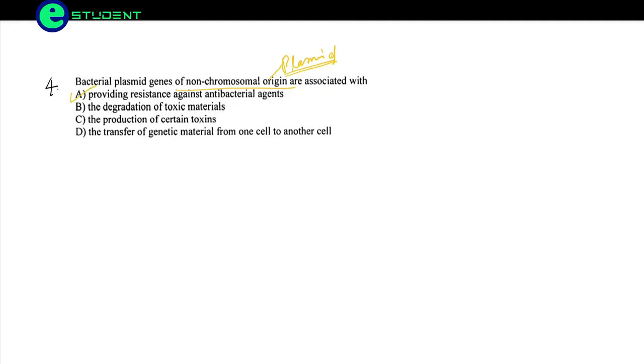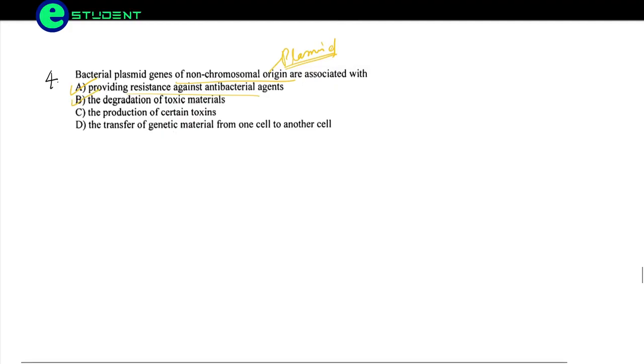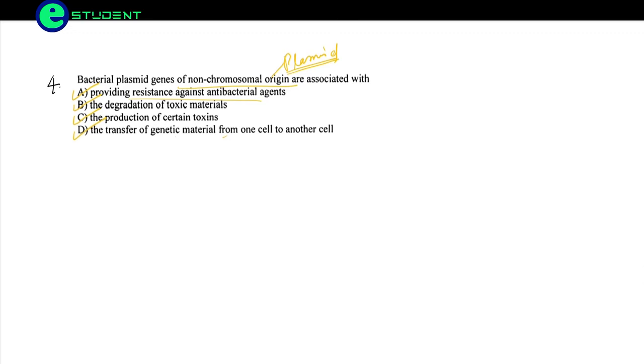The degradation of toxic materials, yes, because they are providing resistance against antibacterial agents, they must have something by which they can degrade toxic materials given by some other pathogen. The production of certain toxins, yes, they are able to infect others also, so they are able to produce toxins. The transfer of genetic material from one cell to another, yes, they are able to transfer the plasmid from one cell to another. So A, B, C, D, all four are the correct options here.